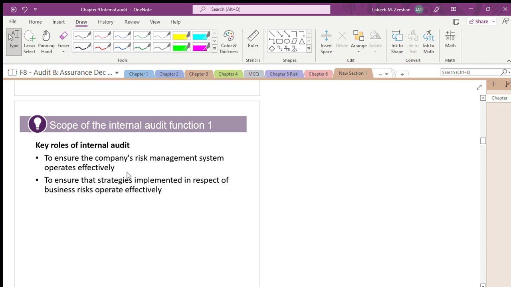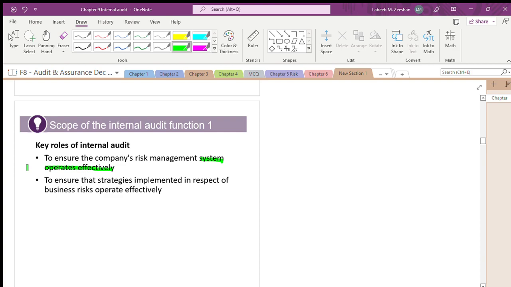Next, what are the key roles of internal audit? Now you can understand. Nothing is there, very simple. Whatever concept you have understood, they will put the same thing in different words. They are talking in terms of the concept. It says that the systems operate effectively.